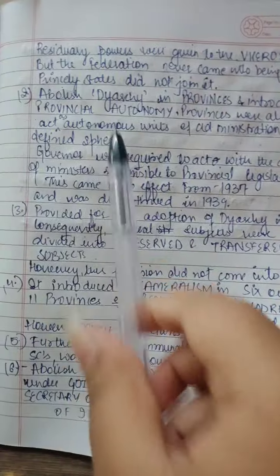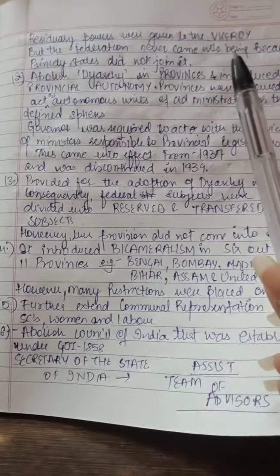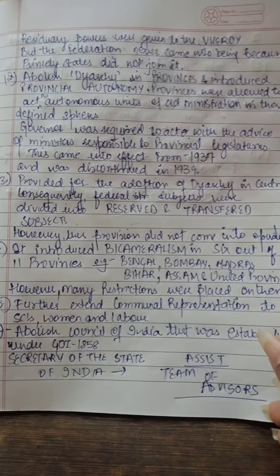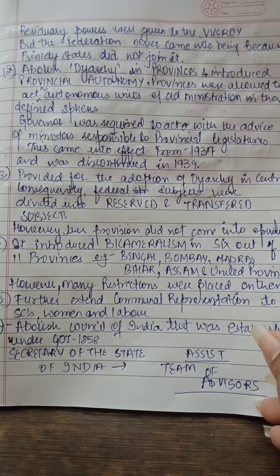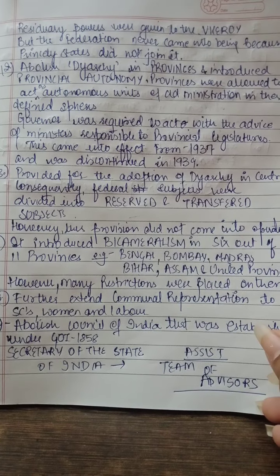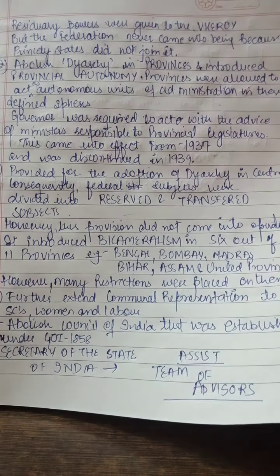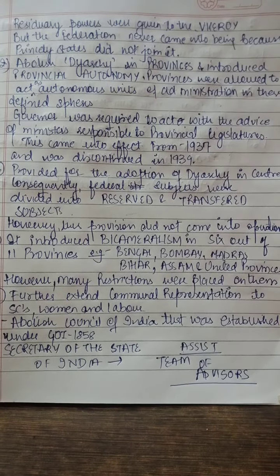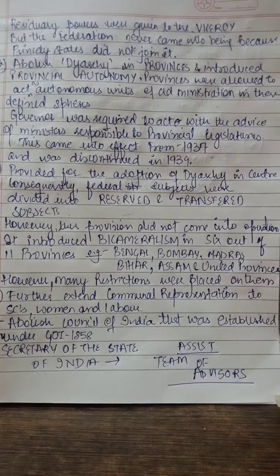After that we have residuary powers that were vested in the hands of the Viceroy. For example, at present residuary powers are in the hands of the central government. Now you will ask, what are the residuary powers? There are so many topics that are not included in the federal list, the provincial list or the concurrent list. On those issues the Viceroy has the authority to make laws.